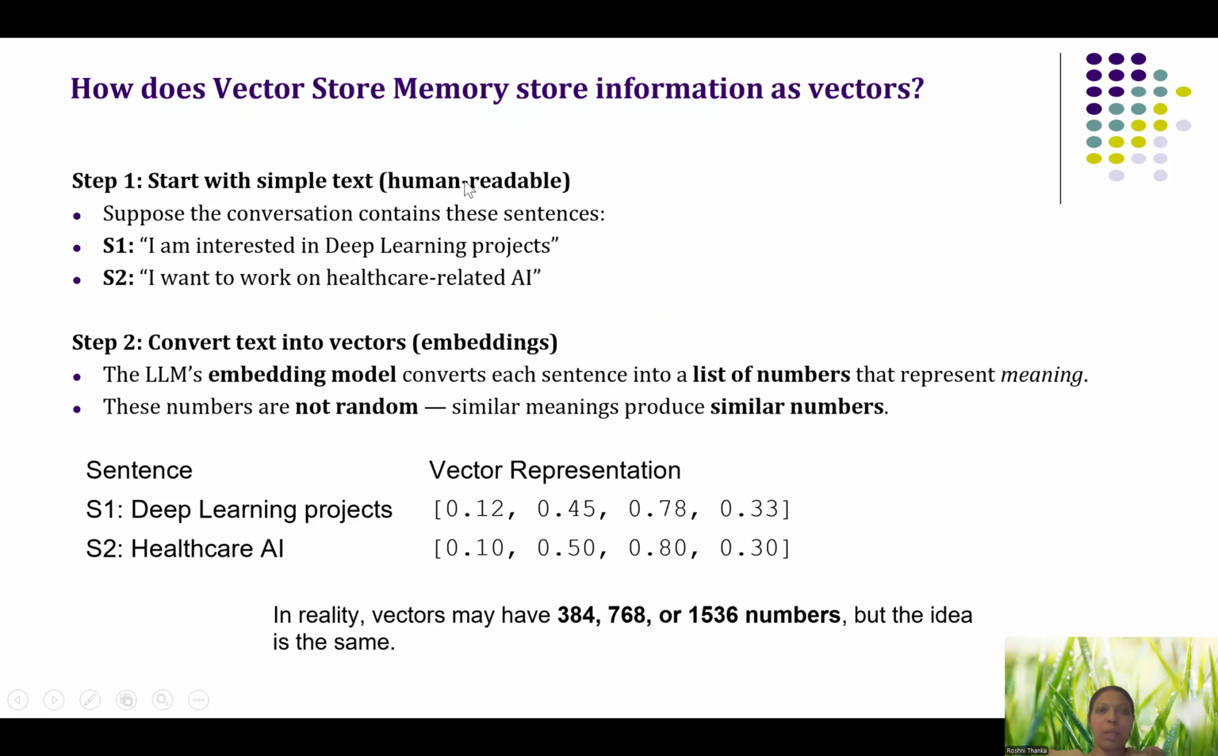So let's see an example. Suppose you consider this conversation. It will convert the text into vectors, which means embedding. The LLM embedding model converts this sentence into a list of numbers that represents the meaning. These numbers are not random numbers, but they have some meaning. For example, for sentence one, we have deep learning project, and this is a numerical representation of it. Here we have only given four numbers, but in reality, it has 384 numbers, 768 numbers, or 1536 numbers.